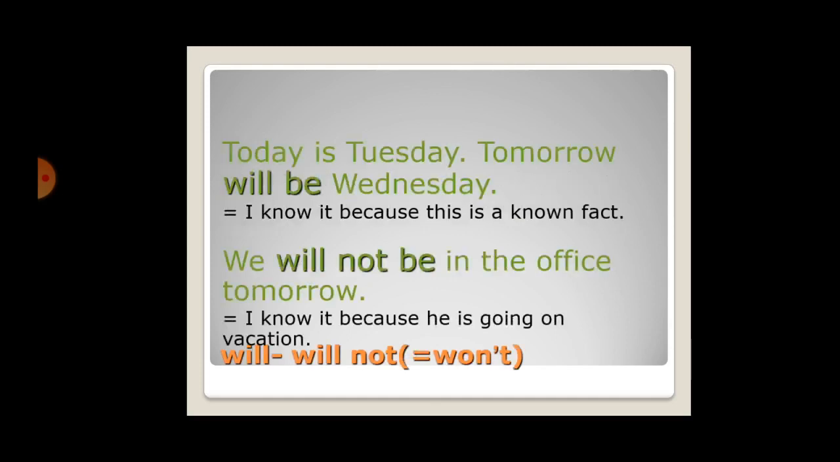Today is Tuesday, tomorrow will be Wednesday. Here, I know it because this is a known fact. We will not be in the office tomorrow. I know it because he is going on vacation. Here you can use will not. The short form of will not is won't.